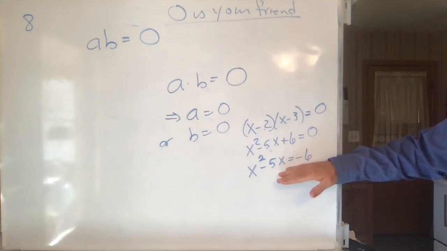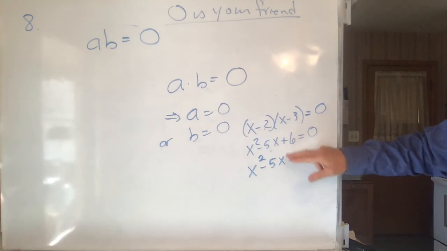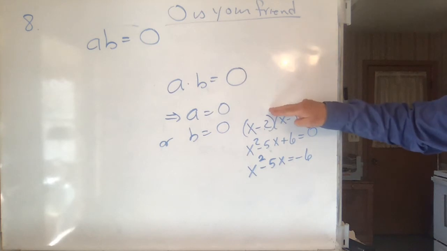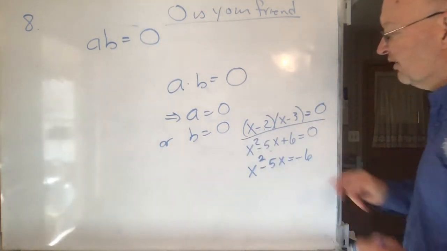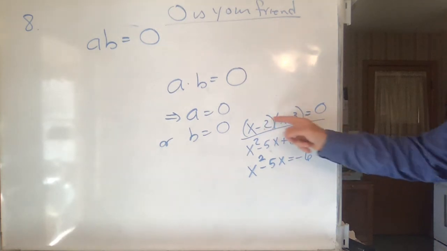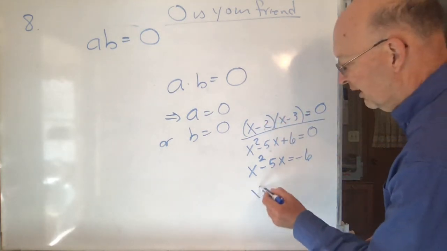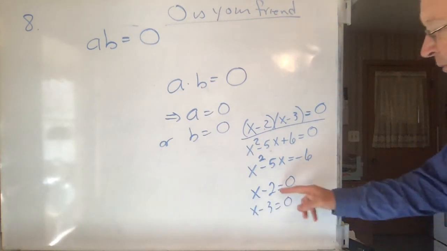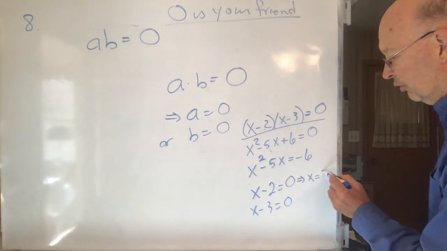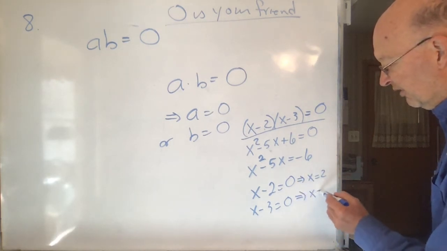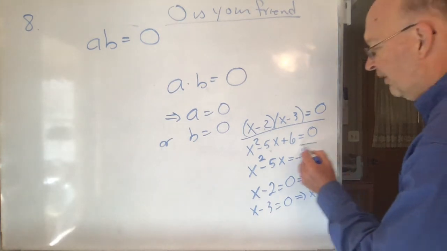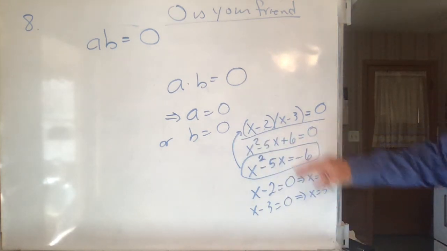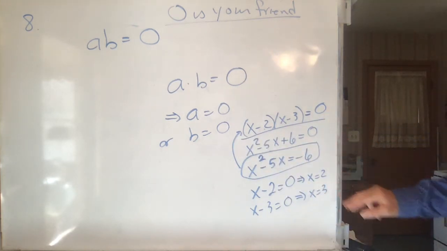and you're trying to find out what values of x make that true, you can go backwards and write it like this. And once you have it in this form, now you can factor it and get this. And once you get this, now you can say I have two things, the product of which gives me 0. That means that either x minus 2 is 0 or x minus 3 is 0. And if x minus 2 is 0, that means that x is equal to 2. If x minus 3 is 0, that means x is equal to 3. So if you start with something like this, you always want to go back like this and find out what are the ways in which this thing can be 0. So that's why I say 0 is your friend.